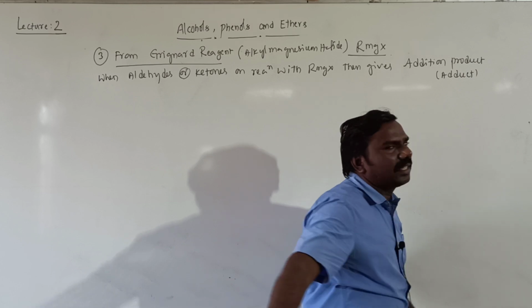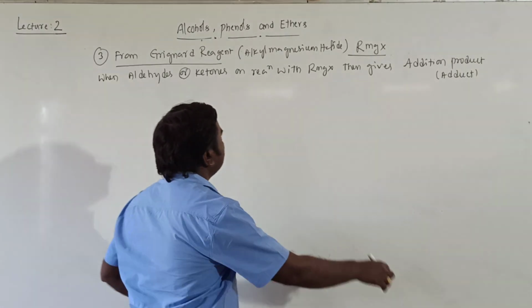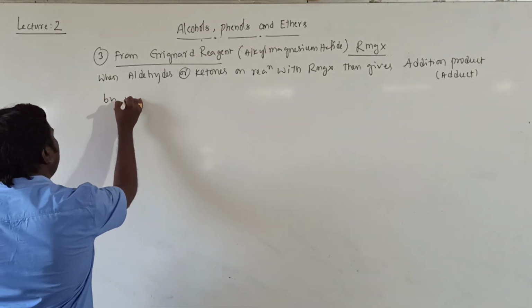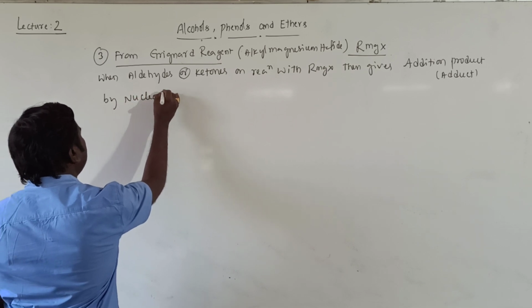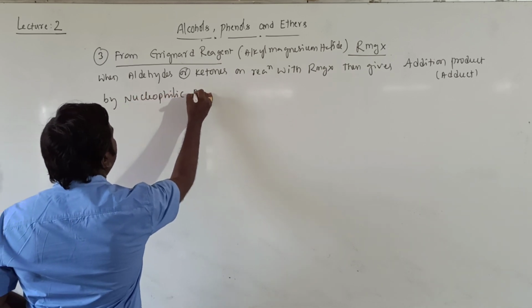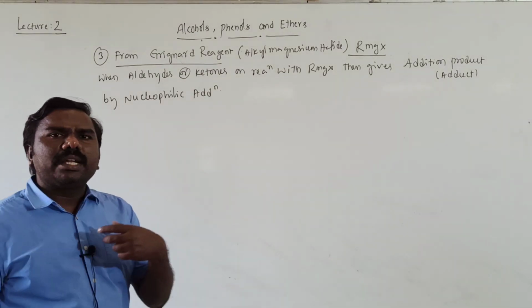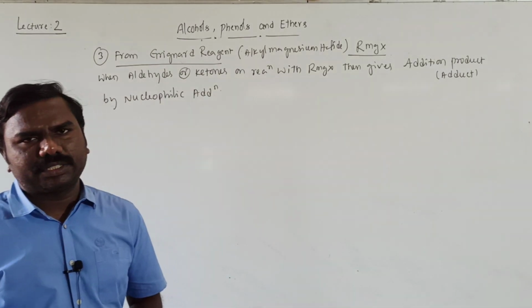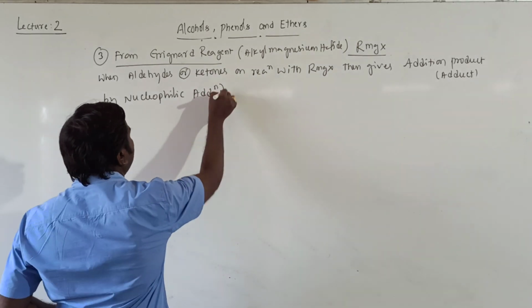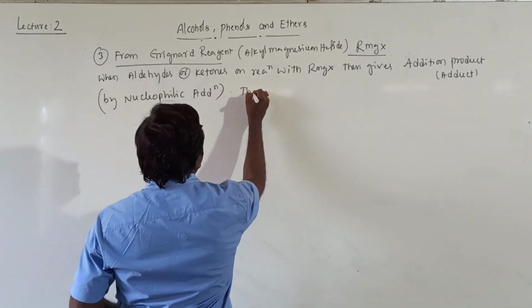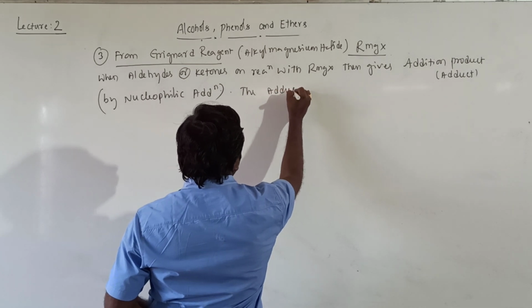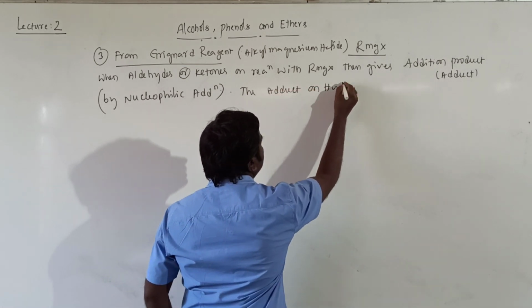Adduct indicates an addition product formed by nucleophilic addition. It means a nucleophile will be added. That's why it forms an addition product. Getting all of you? The adduct on hydrolysis